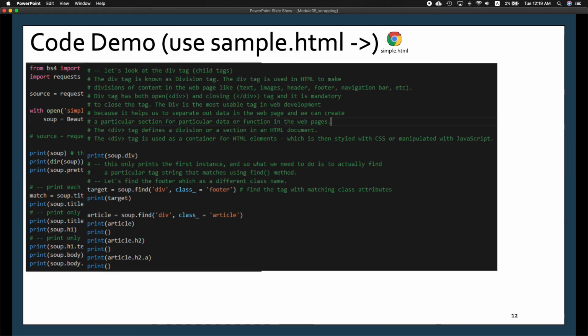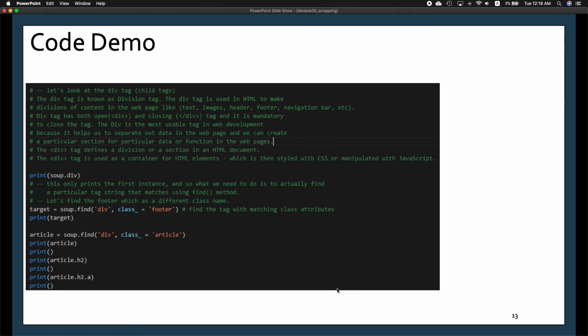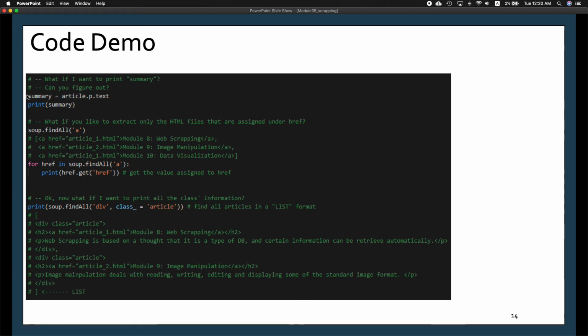So now there's another example here where there's a comment, there's a div. You can also find, let's say, a class footer or an article that matches that class name, and so forth. Then let's say you want to print the summary, the article element in the HTML. Let's say there's a nested p tag as well in the text. You want to get the text.